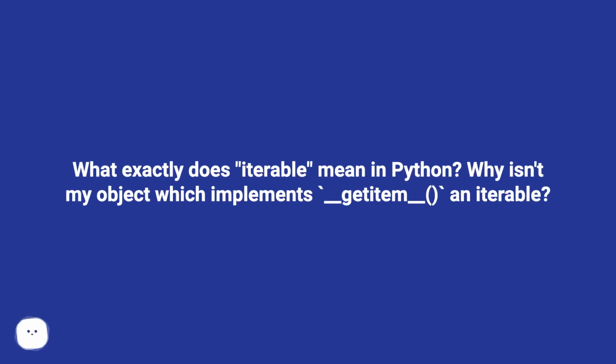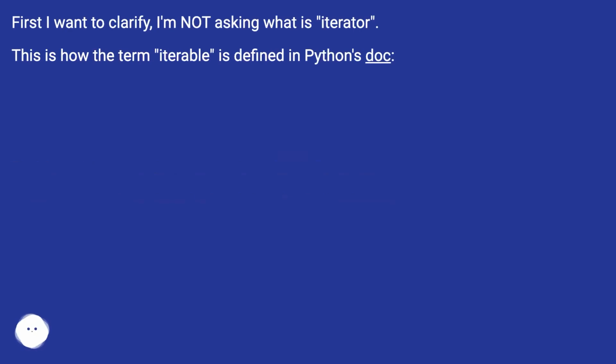What exactly does iterable mean in Python? Why isn't my object which implements __getitem__ an iterable? First I want to clarify, I'm not asking what is an iterator. This is how the term iterable is defined in Python's doc.